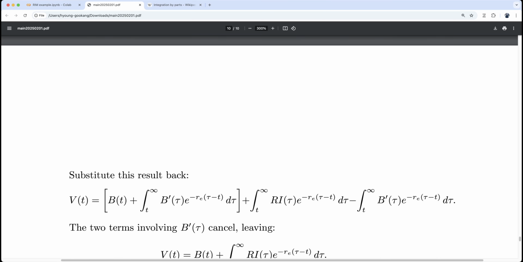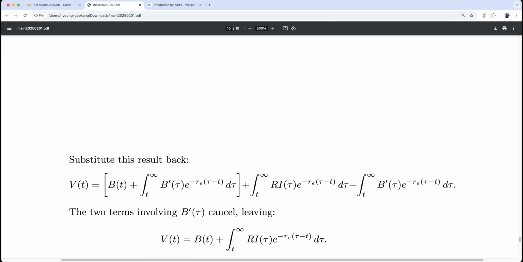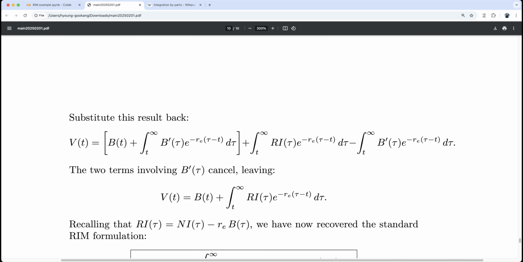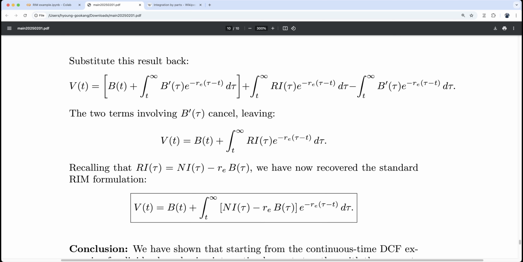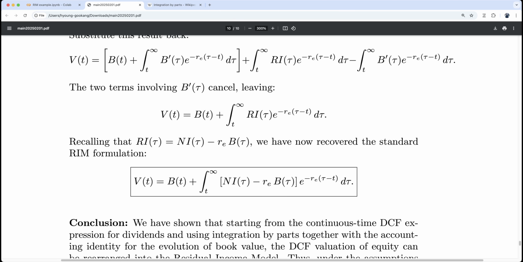Substitute this result back. The two terms involving B prime tau conveniently cancel out, and now we have only this part. So basically the proof is done. This is exactly the definition of the residual income model: equity value is book value plus the present value of residual income. Again, recall that RI_tau is NI_tau minus r_E B_tau. We have now recovered the standard RIM formulation.